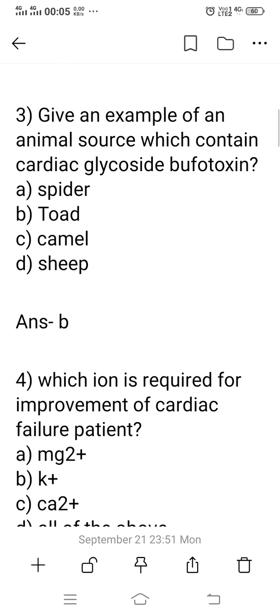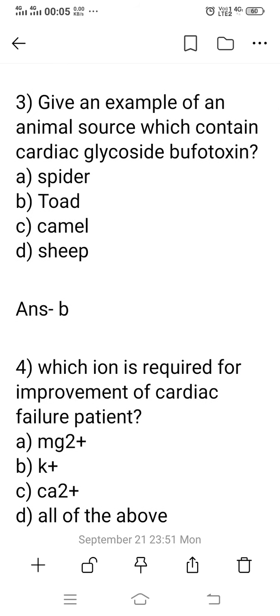Question number 3, give an example of an animal source which contains cardiac glycoside. Bufotoxin is a chemical constituent of cardiac glycoside. At first we saw the digitalis group of drugs are the plant source of cardiac glycoside. Option A, spider. Option B, toad. Option C, camel. Option D, sheep. Option B, toad is the right answer.